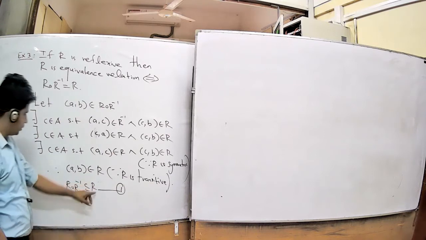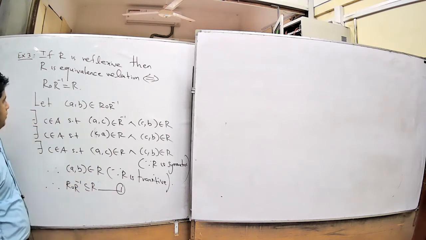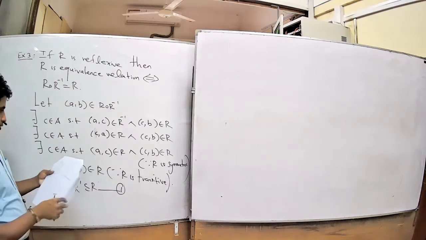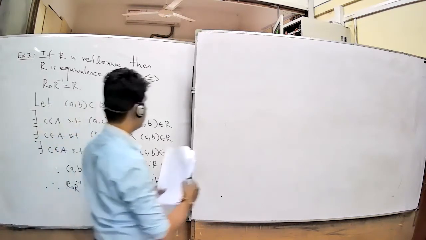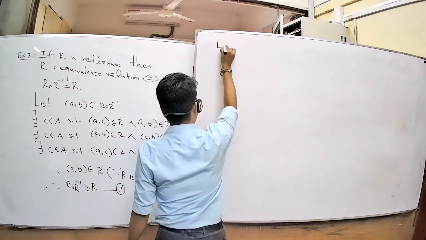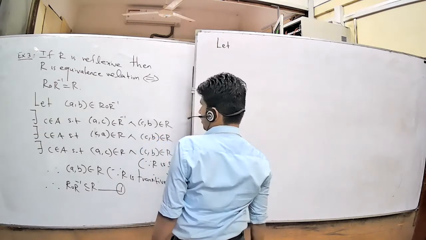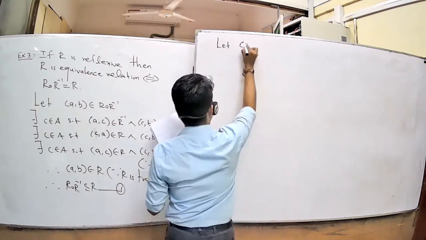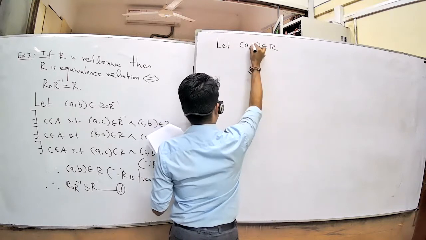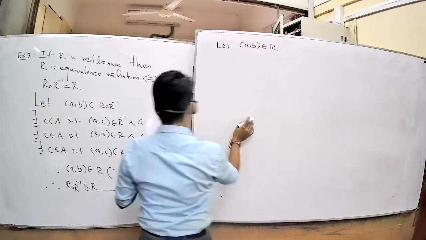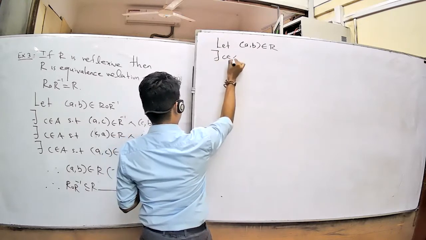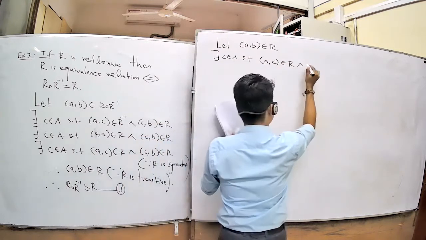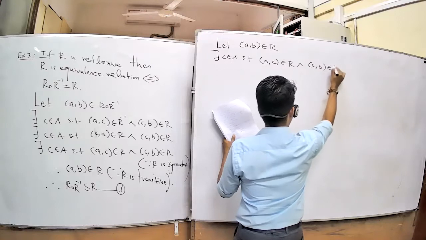Remaining, you want to show that R is a subset of R composition R inverse. For that part, take one element in the relation R. Therefore, you take (A, B) belongs to R, but R is transitive. Using that fact, C belongs to A, such that (A, C) belongs to R, and (C, B) belongs to R.